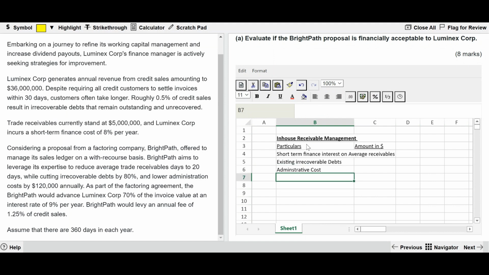And when I total all of these, I will get the total cost of in-house management.